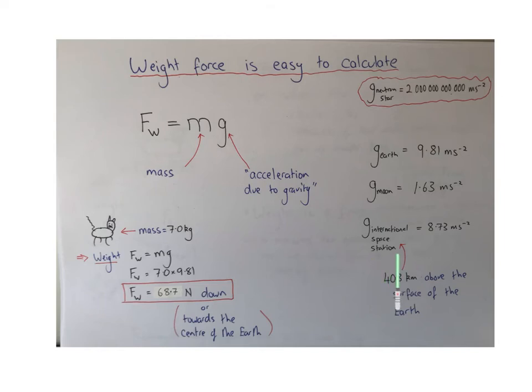If you're in the International Space Station, 408 kilometers above the surface of the Earth, your acceleration due to gravity there will be 8.73 meters per second squared because you're further away from the mass of the Earth. On the Moon, the acceleration due to gravity is much less than Earth at 1.63 meters per second squared because the mass of the Moon is much less. So the force attracting objects towards the Moon when you're on its surface is much, much smaller.